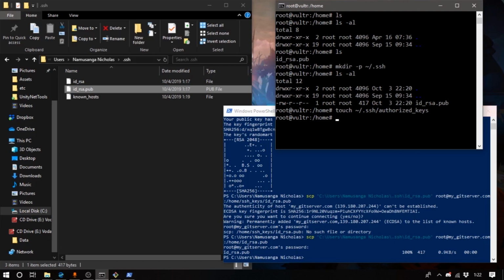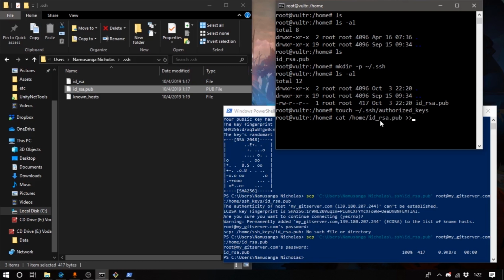And so what you want to do is just go ahead and cat that into it. So we're just going to cat, and it's over in our home directory. So cat home and specify the file. So it's id, there you go.